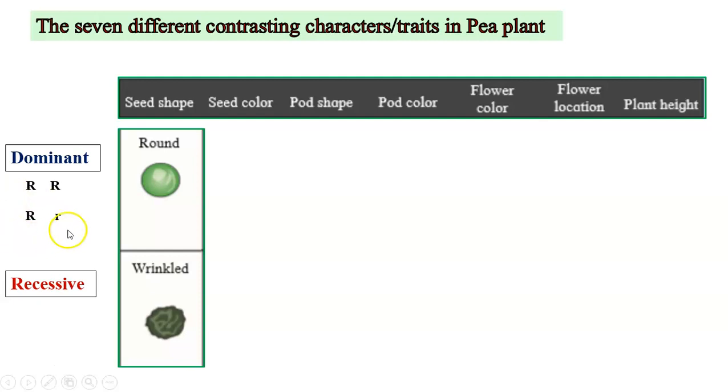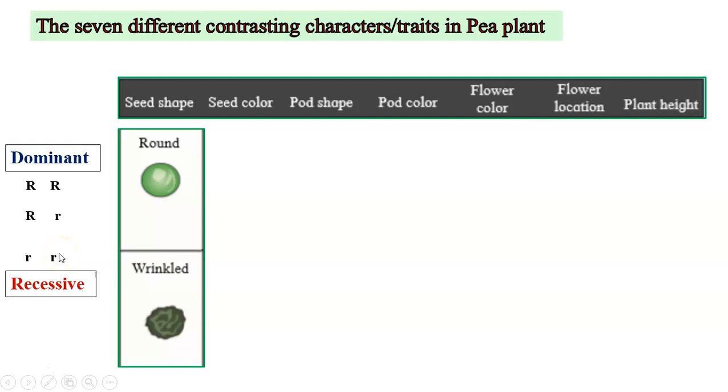It is because in the heterozygous condition, only the dominant character finds its expression. The recessive gene finds its expression only in the homozygous condition.